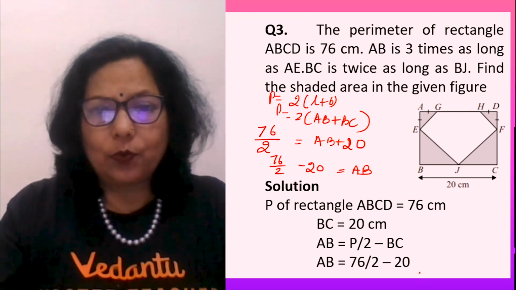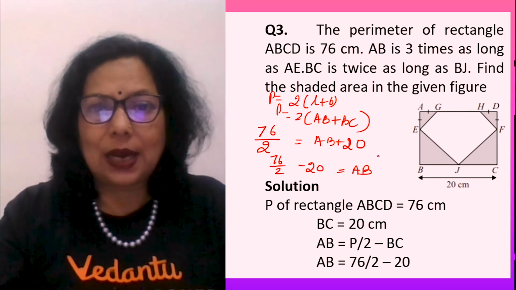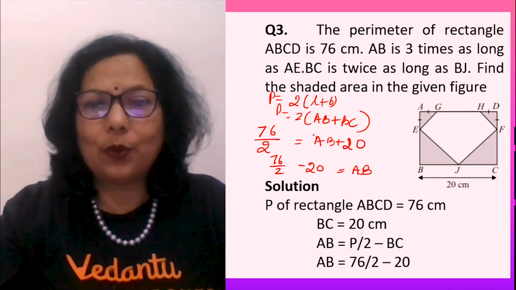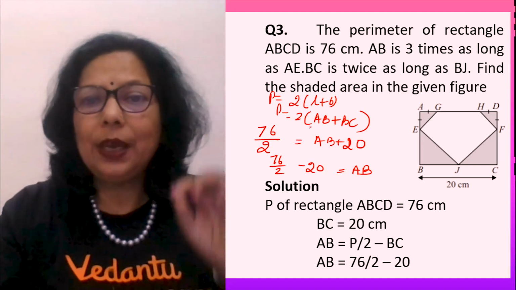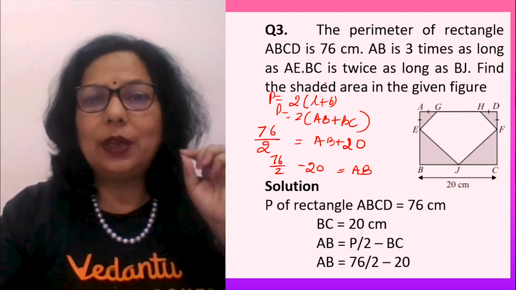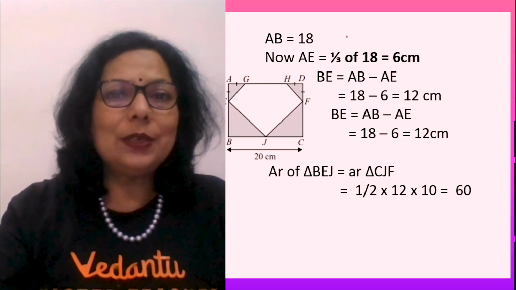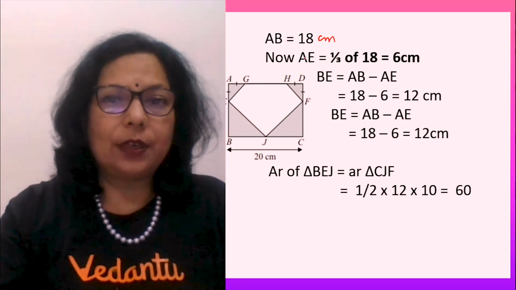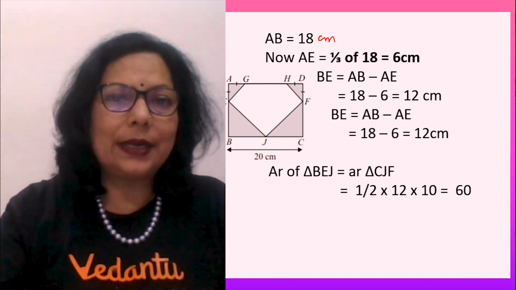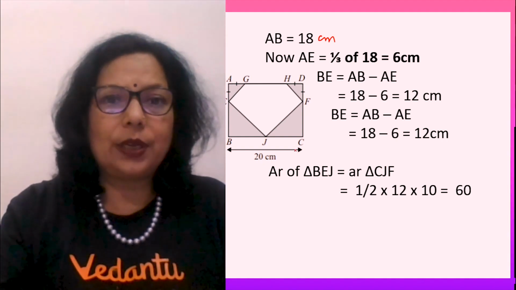This is what I have written over here, but I wrote it side by side so that you understand when I write. It's simply when perimeter is given, length is given, you have to find out the breadth. So let's see what it comes. It comes to 18 centimeters. So this whole side is 18. This whole side is also 18.